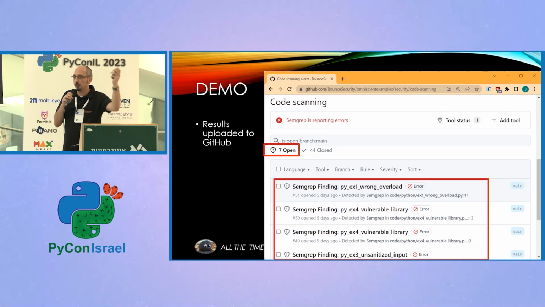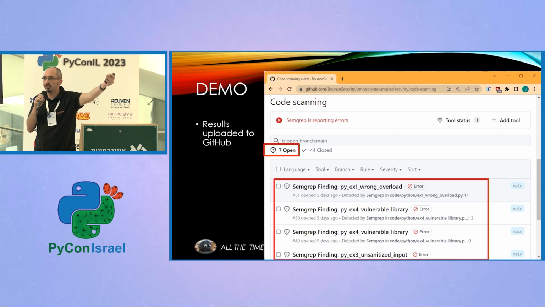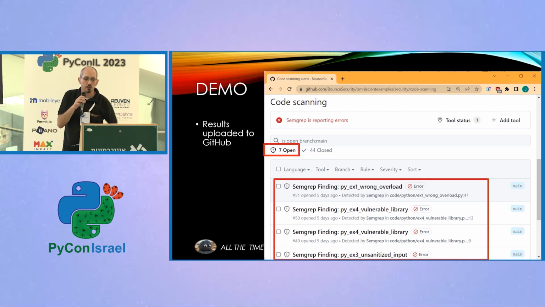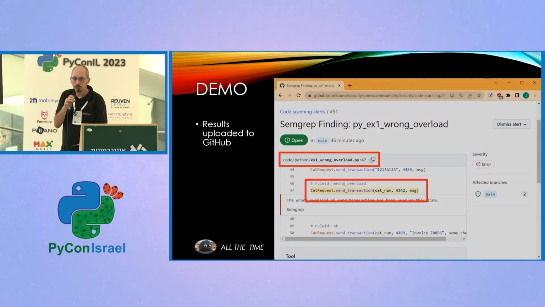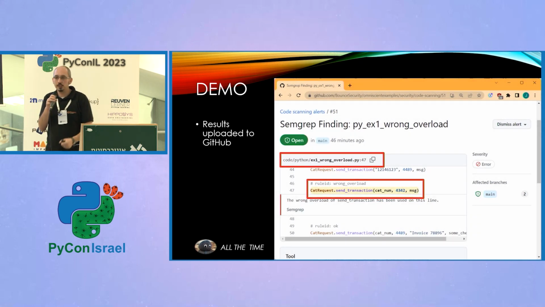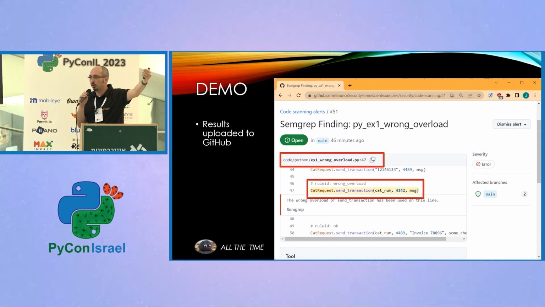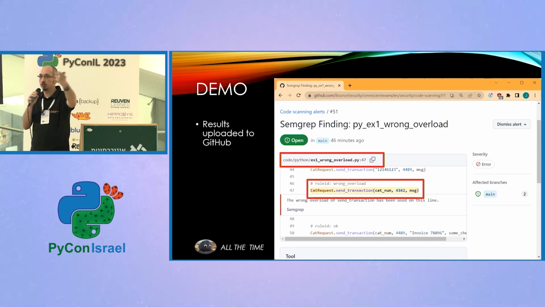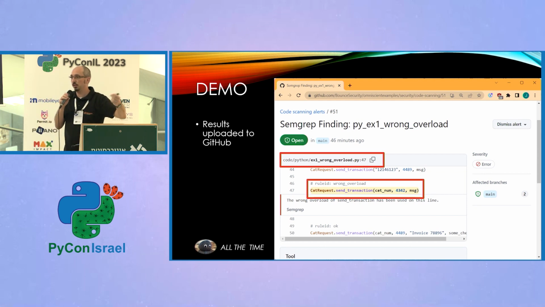If we dig into that code scanning tab, we can now see the results that have actually come up. We can see the results from the rule checking, the rule we created in exercise 1, the rule we created in exercise 4, exercise 3, etc. If we dig into one of those rules, we can see it's picked up the same information. It's given us the same thing we needed to know. It's shown us what the line of code is, where it found that issue, and what the actual issue is based on the description that we wrote into our rule, and it's fully integrated into our code repository.